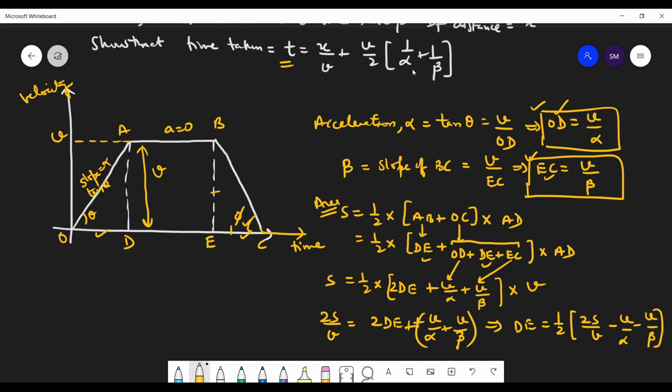So students, see here, this distance is actually given as x. Instead of s, you can take this as x.